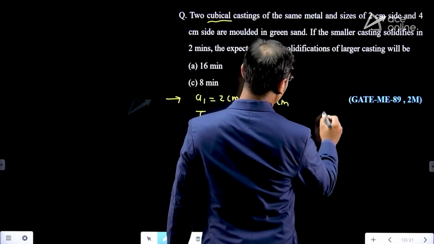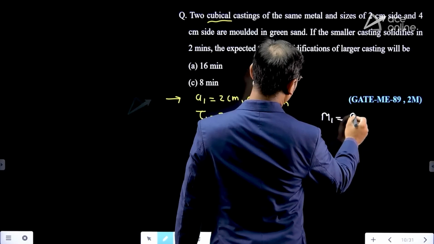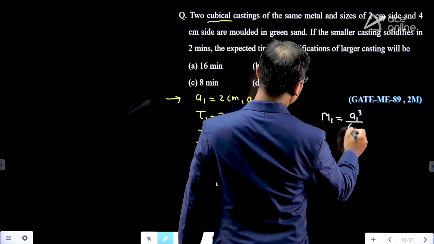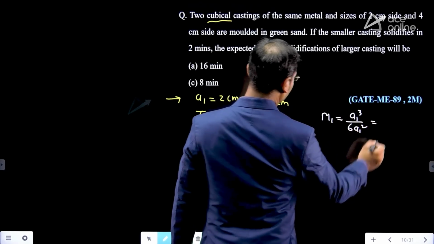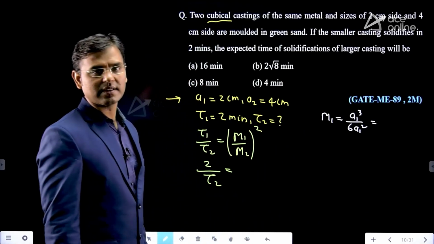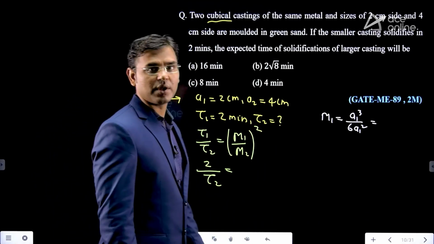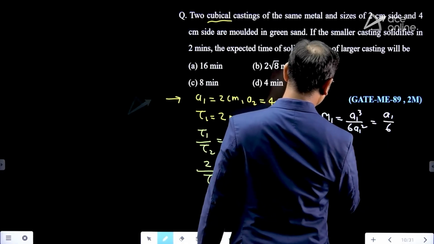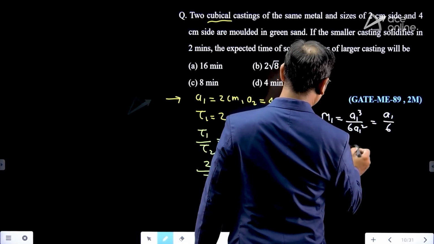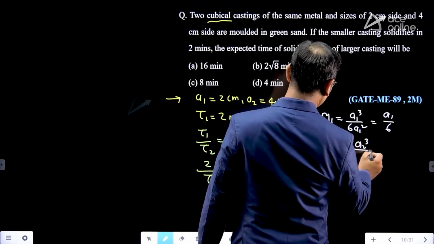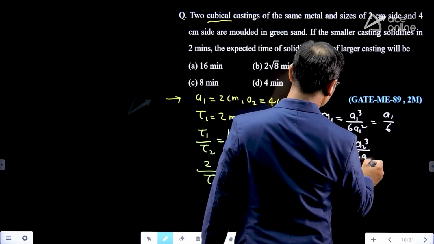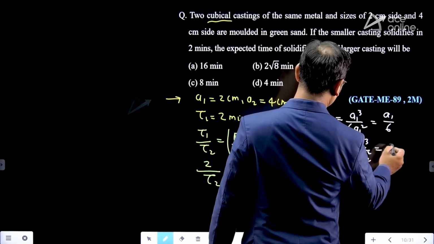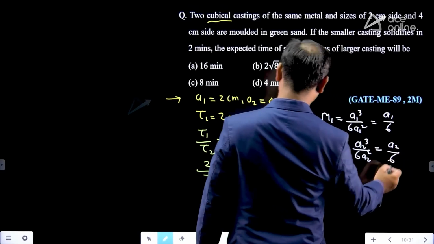Modulus of 1 is a1 cube divided by 6 a1 square, because for a cube, modulus is volume divided by surface area. Then you can see that it is a1 by 6. Then modulus of 2 is again a2 cube divided by 6 a2 square, which is a2 by 6.